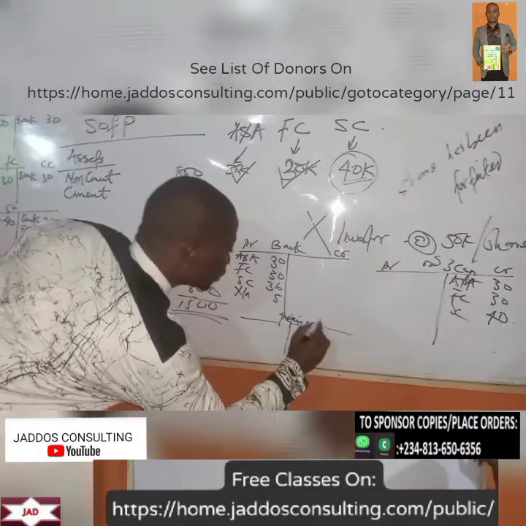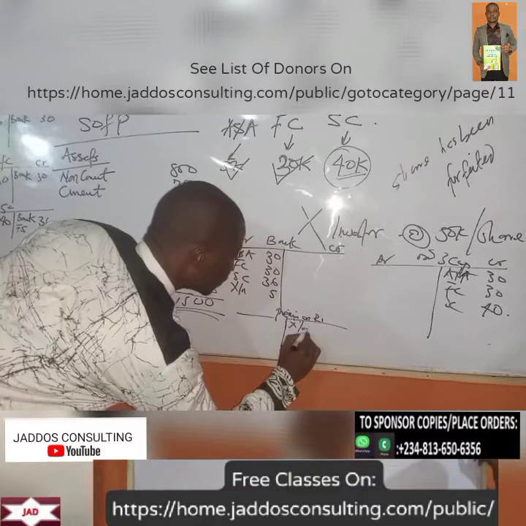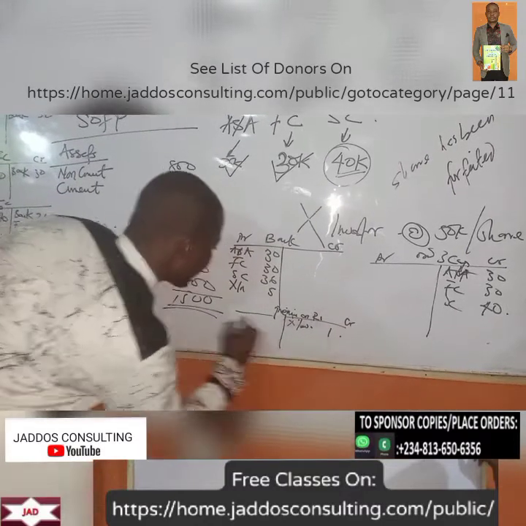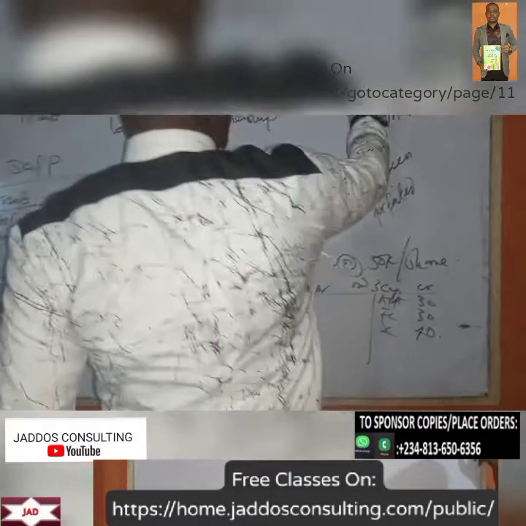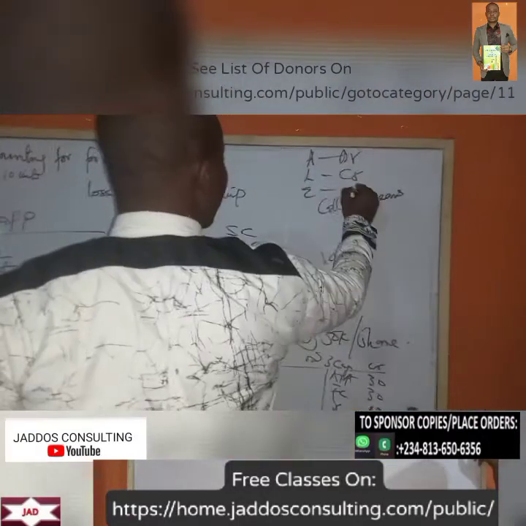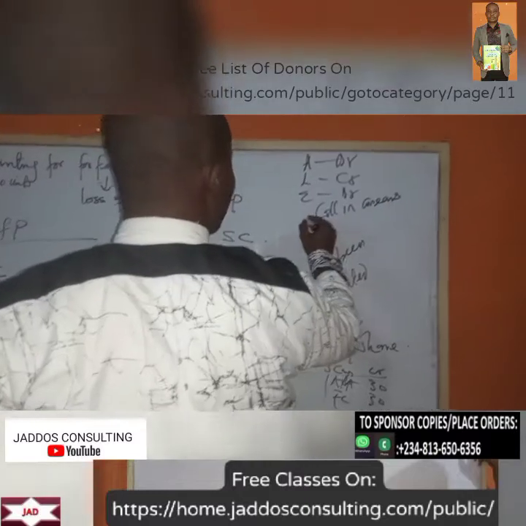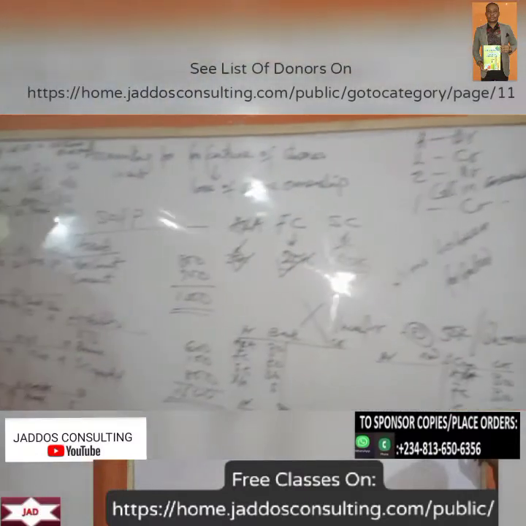Premium on what? Reissue. From here, we say ex-investor. How much? 1 naira. Now, don't forget your behaviors. Your assets, debit. Liabilities, credit. Expenses, debit. Okay, income is what? Credit. So, from here now, let's impute.